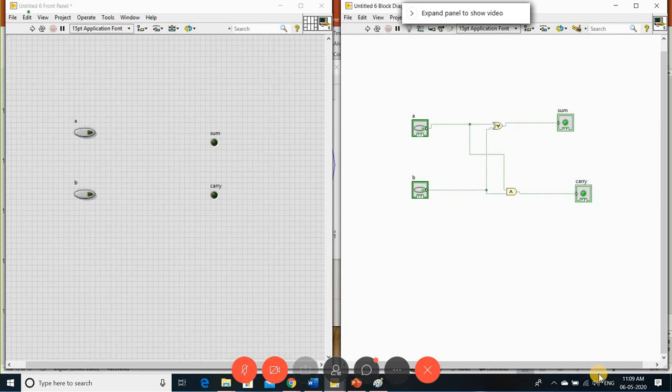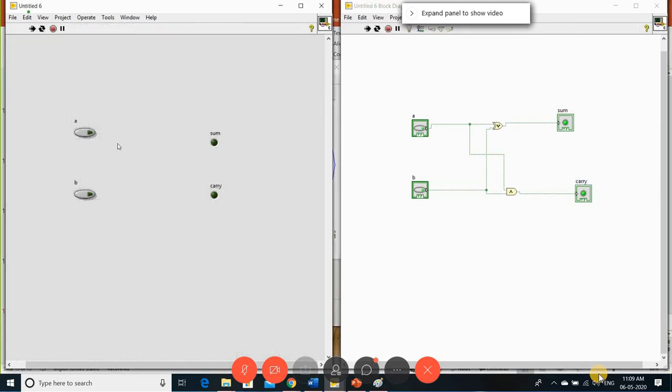Okay, so just let me run this. We'll see how it works. Whenever both are 0, 0, I'm getting 0. And for 0, 1, sum I'm getting as 1, carry is 0. And for both 1, 1, sum is 0, carry is 1, as we know in a half adder. Now, this is my VI.